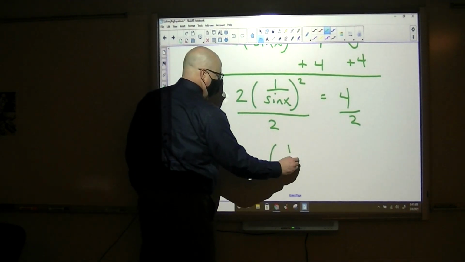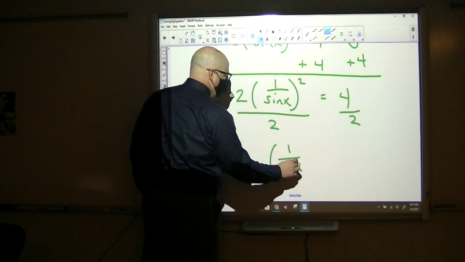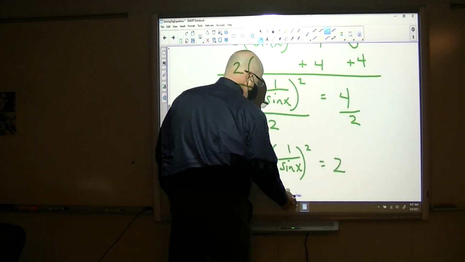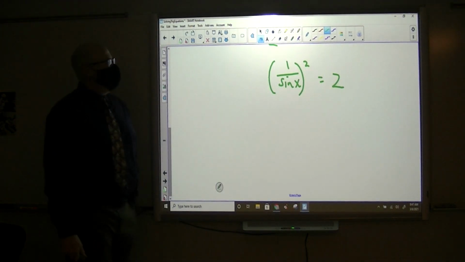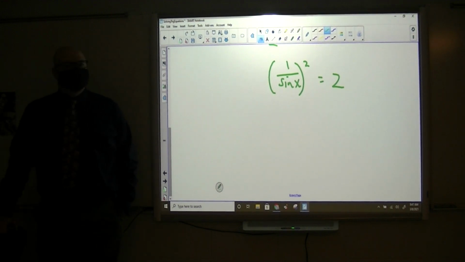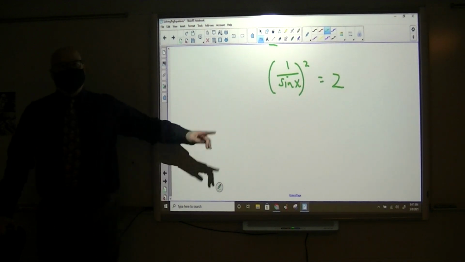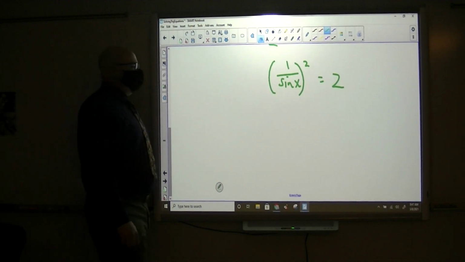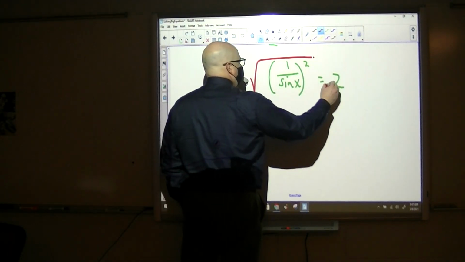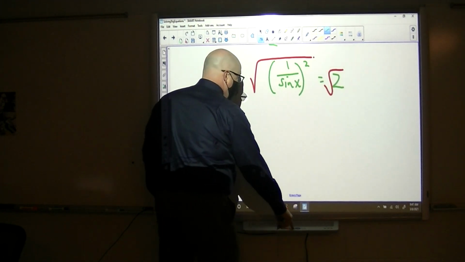So now this says 1 over sine x squared equals 2. Still don't have that trig term isolated because there's a squared with it. So I'm going to take the square root of both sides.